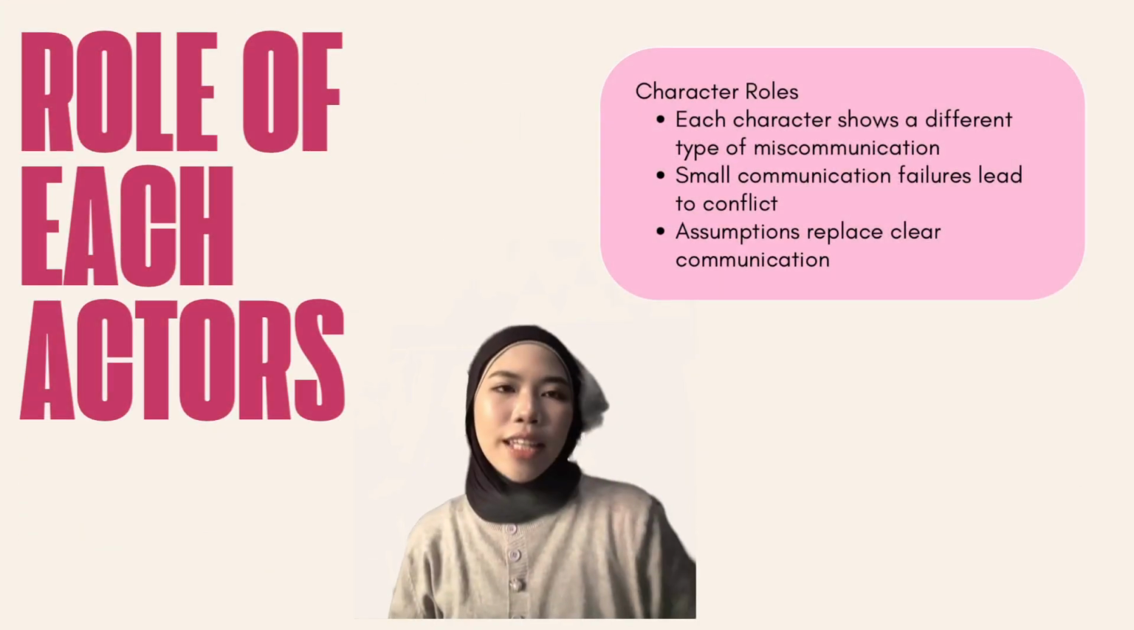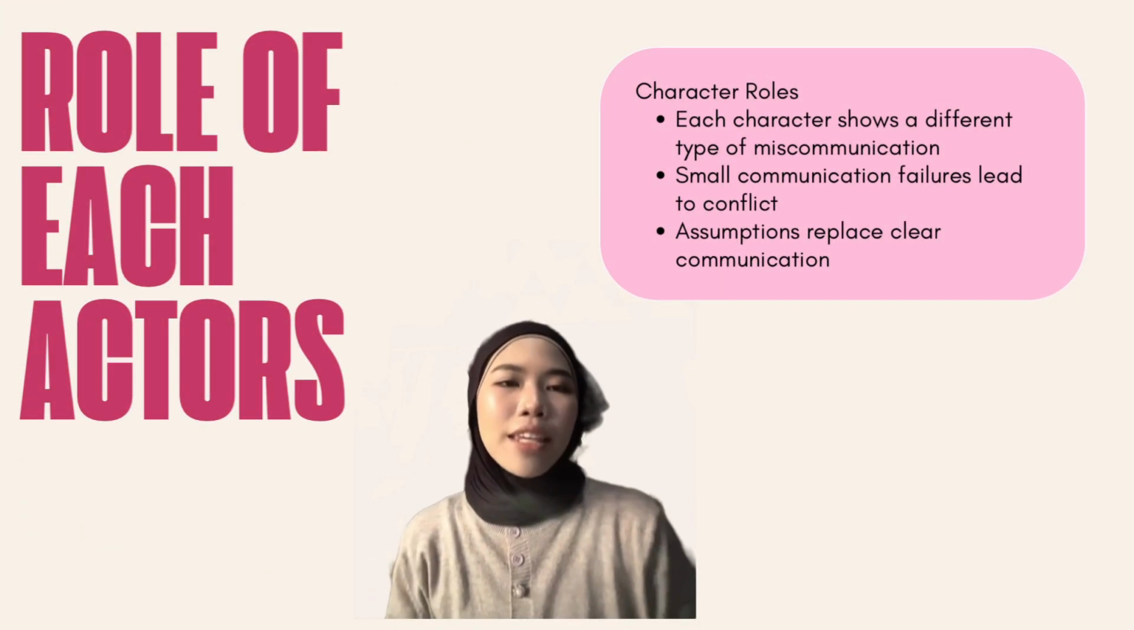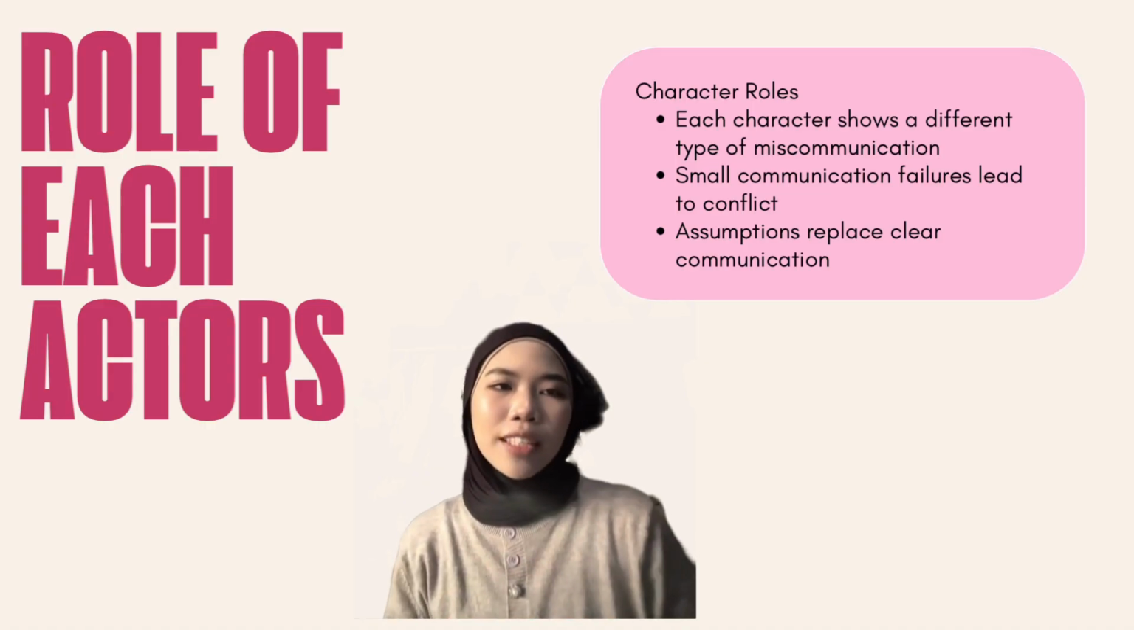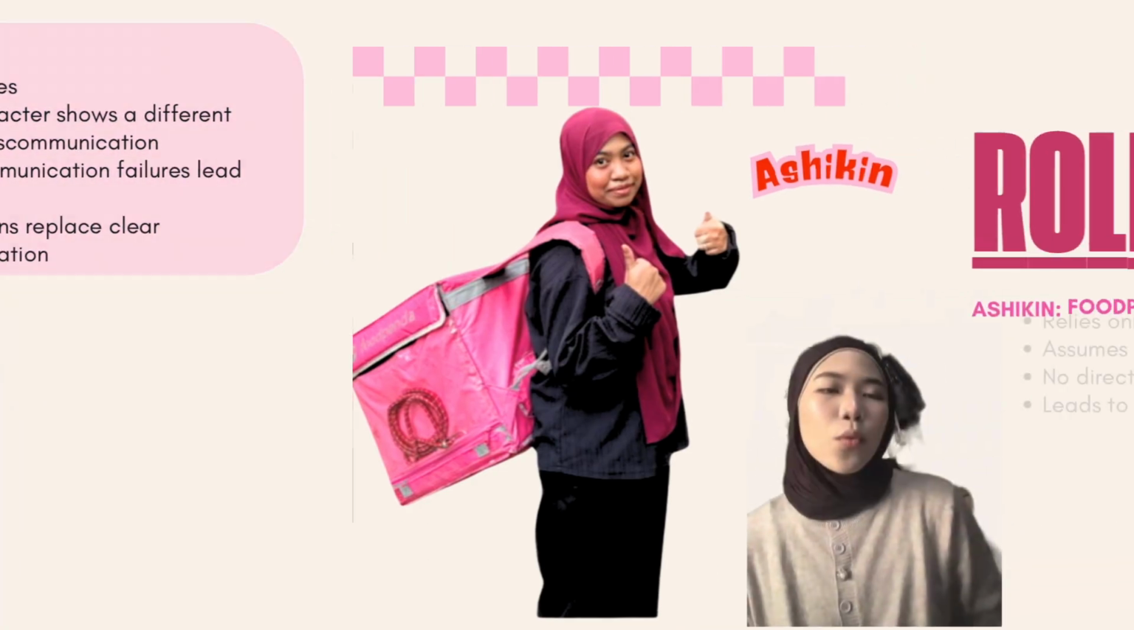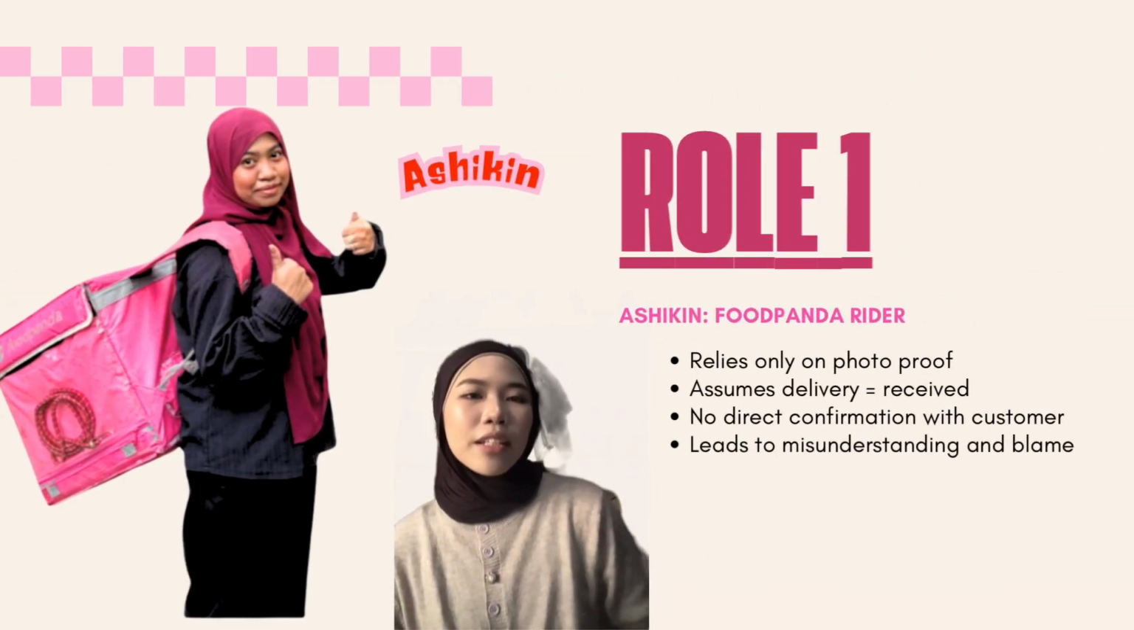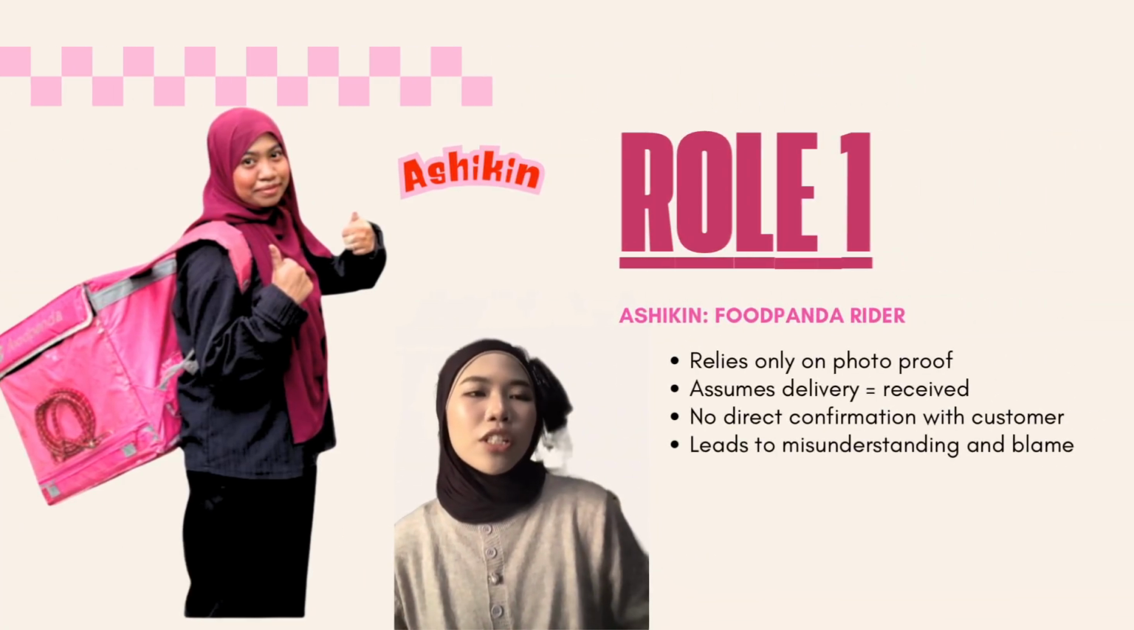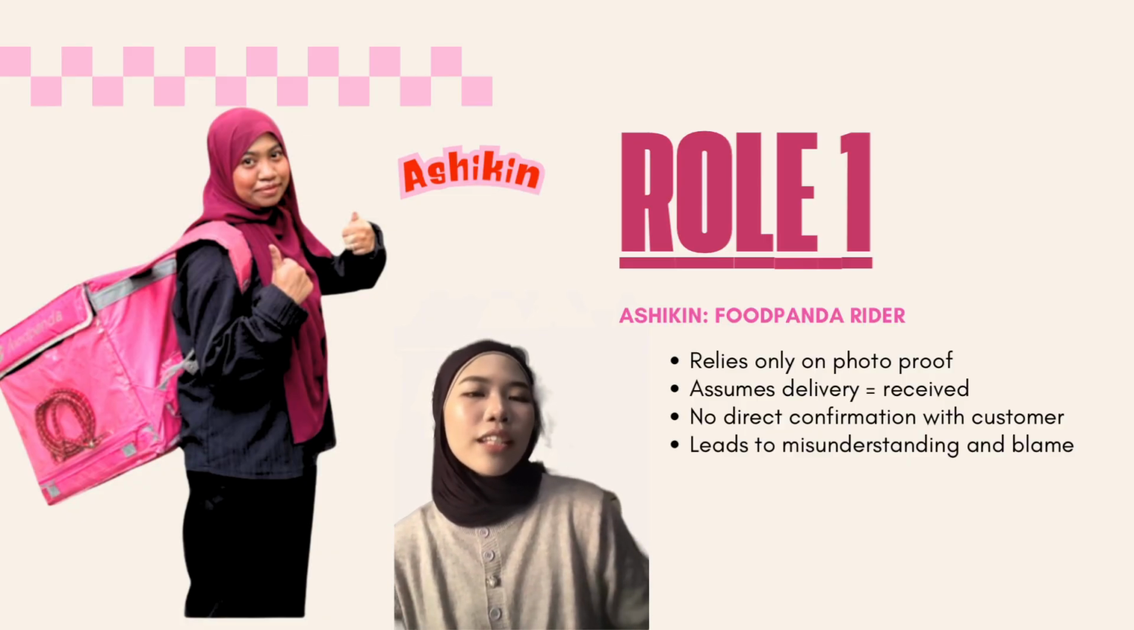Just now, Ashikin has explained the synopsis of our roleplay, Delivered but Not Received. Now, I will explain how each character represents different forms of miscommunication in the story. First, we have Ashikin, the Foodpanda rider. Her character represents miscommunication caused by assumptions. She assumes that once a photo proof is taken, the food is successfully delivered. However, there is no direct confirmation with the customer. This shows how lack of two-way communication can lead to blame and conflict.